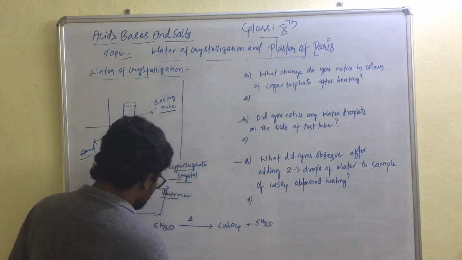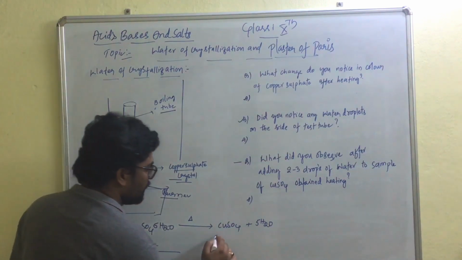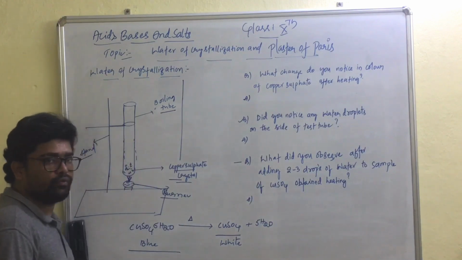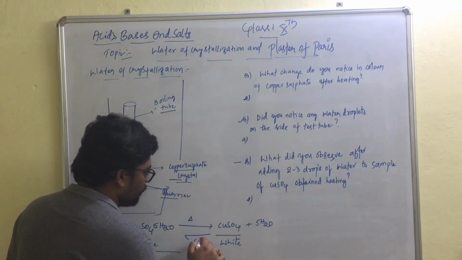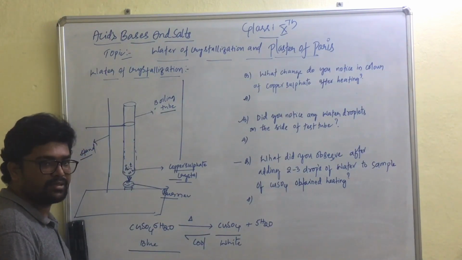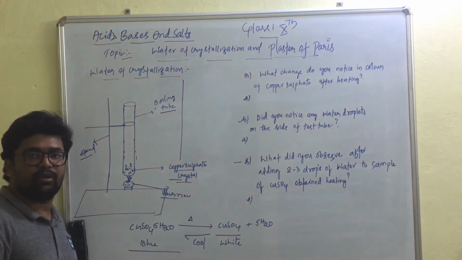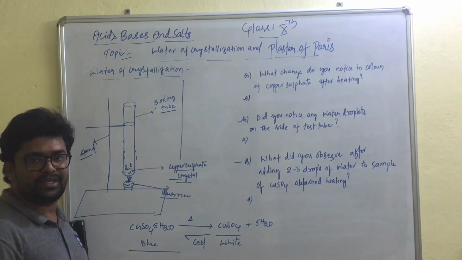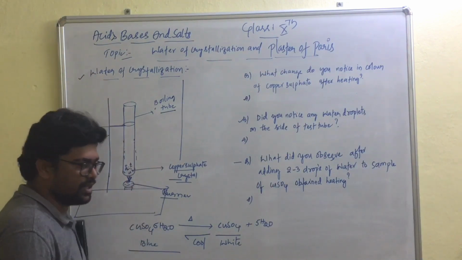So what is happening here? The blue copper sulfate, when heated, turns white due to the removal of water molecules in it. When you cool it down and add water again, the blue color reappears. It means these copper sulfate crystals contain a fixed number of water molecules. That fixed number of water molecules present in these salts is called water of crystallization.